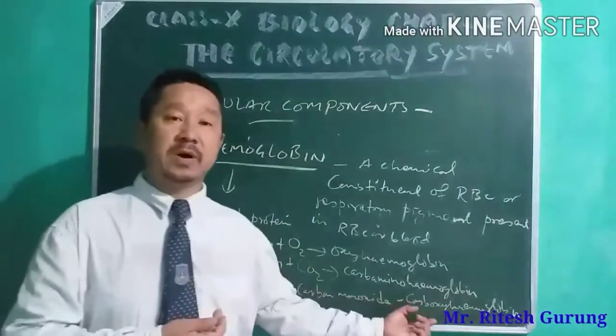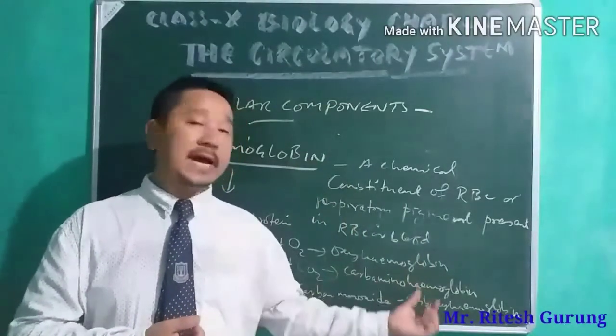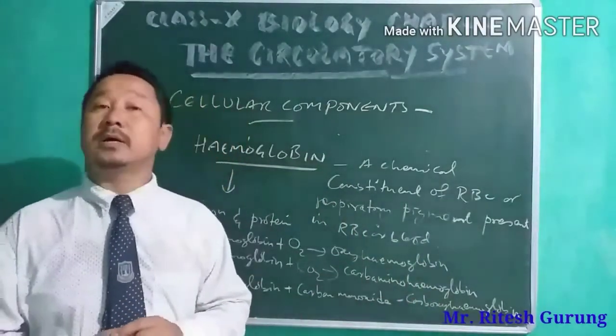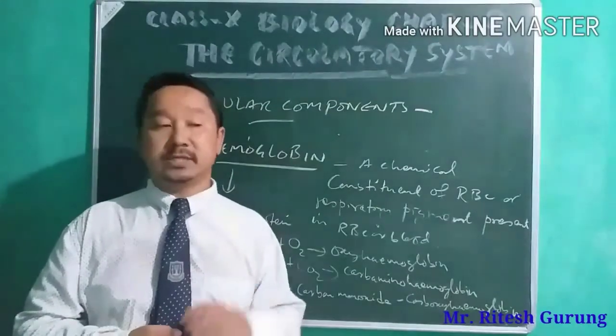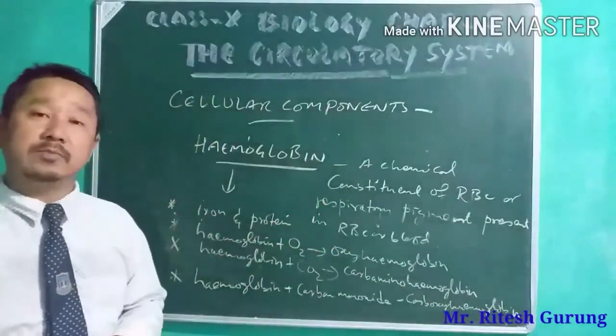Consequently, the person may die because of this carbon monoxide poisoning. Sometimes it happens. So these are the properties of hemoglobin.